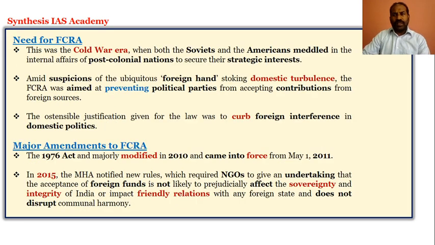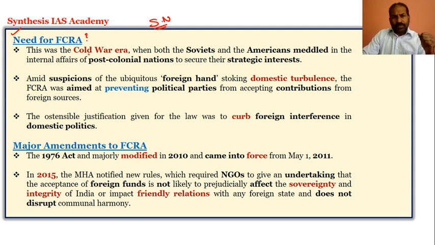And now we will focus on the need for FCRA. What was the need for FCRA? As a civil servant aspirant, you need to have this analytical point of view, wherein you can add it as short notes in your Mains examination.